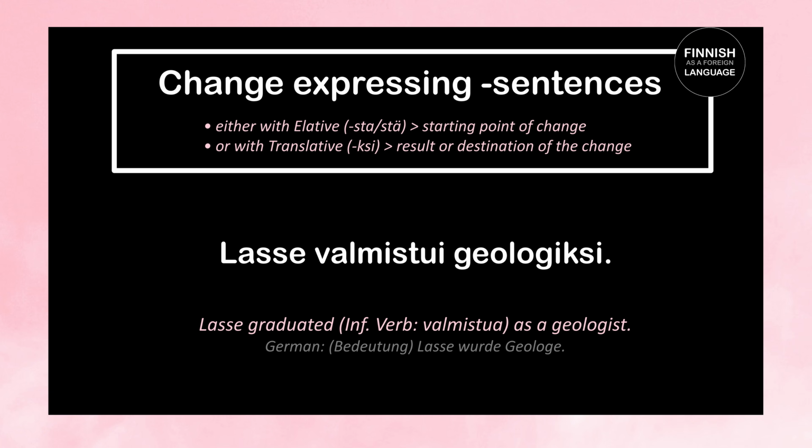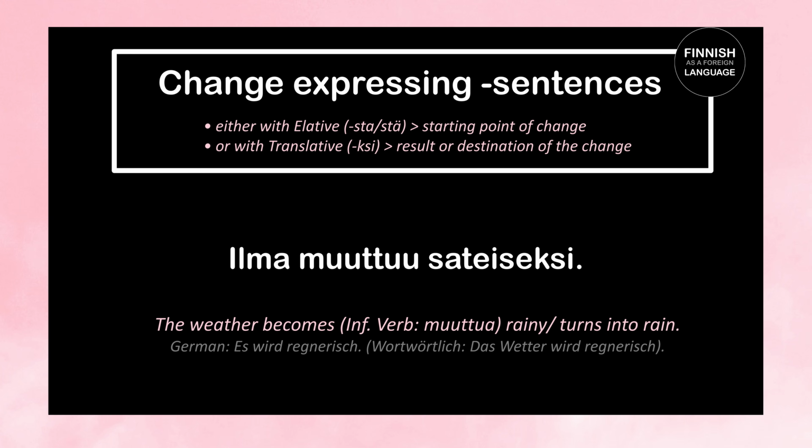And our last one for today, ilma muuttuu sateiseksi. Literally means the weather becomes rainy or the weather turns into rain. So ilma means weather, muuttuu means becomes or changes, and then we have sateiseksi. It's the translative case of sateinen, which means rainy.